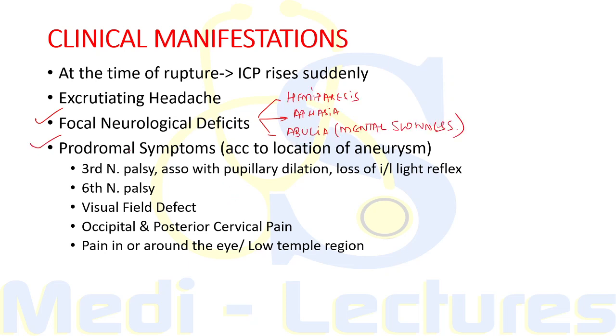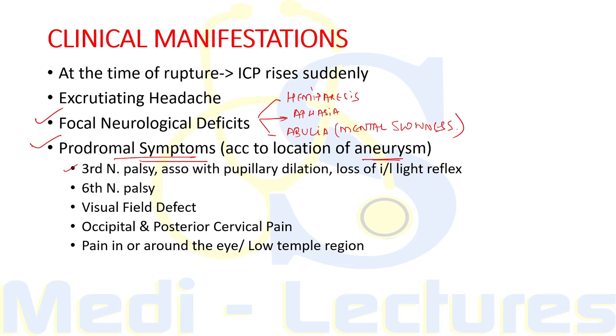Now prodromal symptoms are very important and can give a clue towards impending aneurysmal rupture, and these are according to the location of the aneurysm. For example, a patient can present with third nerve palsy associated with pupillary dilatation and loss of ipsilateral light reflex with preserved contralateral light reflex.